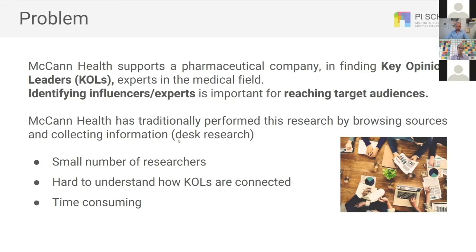McCann Health has traditionally performed this research by browsing sources and collecting information in what is called desk research. The disadvantages of this are that they can only analyze a small number of people, it is hard to understand how these KOLs are connected, and it is, of course, a time-consuming task.